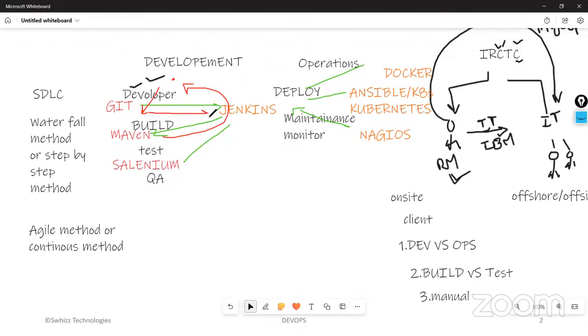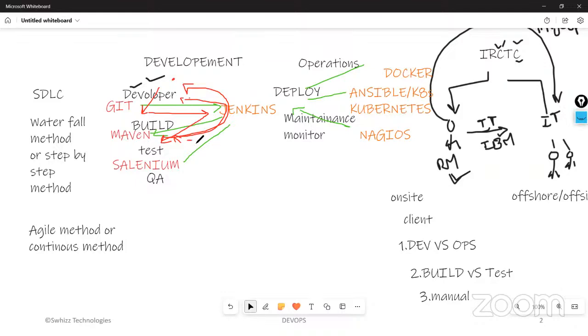Git also will be attached to Jenkins. Within 1 or 2 minutes, that code will be sent to the Maven tool for building. Within a fraction of seconds, the build will happen. After building, if there are any errors, those errors will be addressed to the developer. In such a way, within 5 to 10 minutes, all the bugs will be resolved.